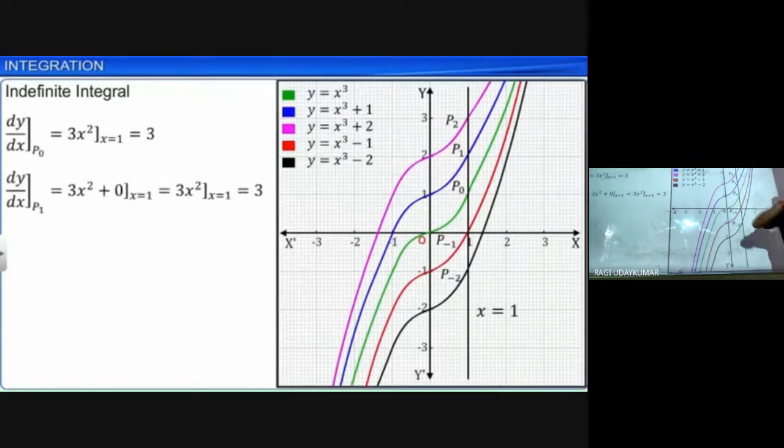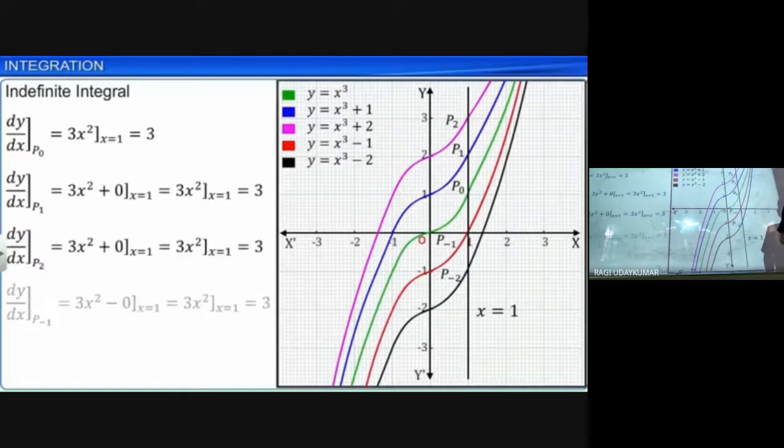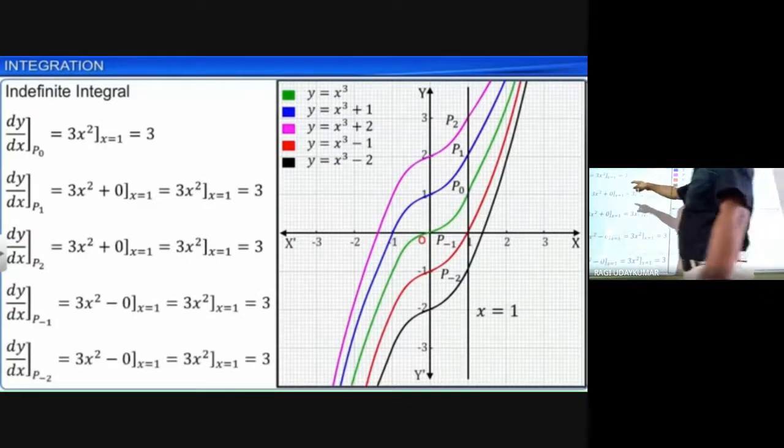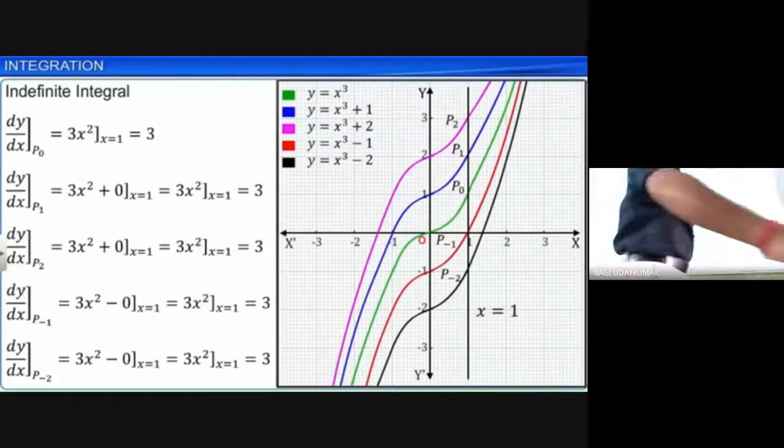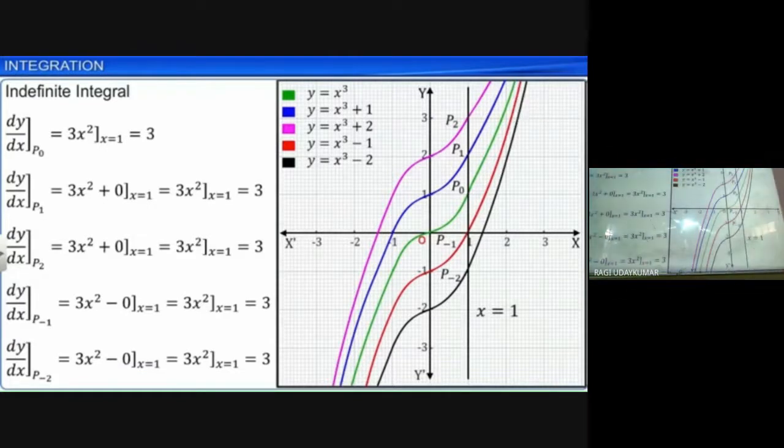X equal to 1 means the x value is 1. Now you see that d by dx of this 3x square at x equal to 1 is 3. Why derivative here? Here is the derivative of 3x square.